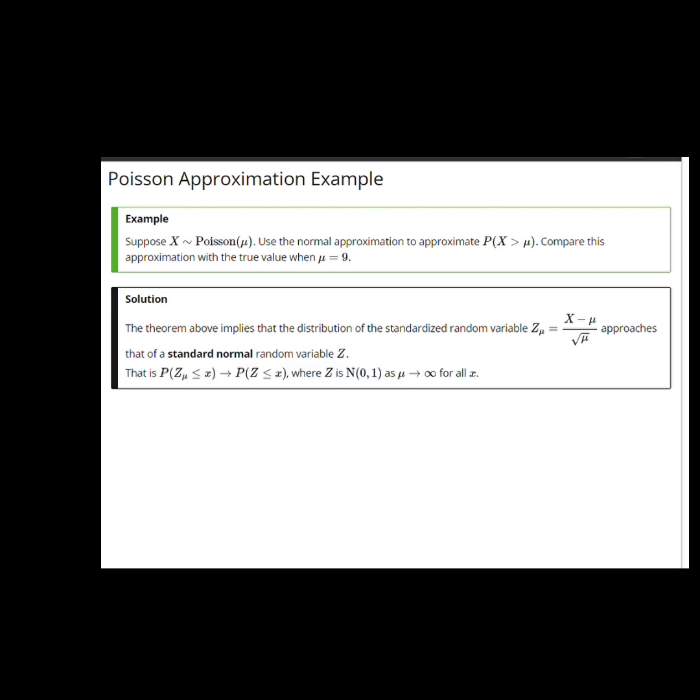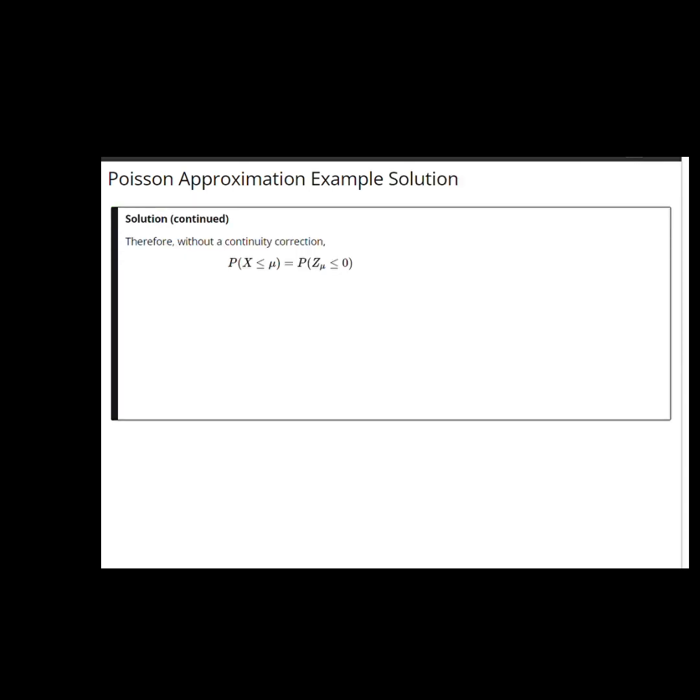The convergence of the cumulative distribution function for the random variable z sub mu tells us that the probability z sub mu is less than or equal to x will converge to the probability z is less than or equal to x, where z is normal 0, 1, as mu goes to infinity. Let's ignore the continuity correction for the moment. This means that the probability x is less than or equal to mu, I'm putting little x equal mu, is the probability z sub mu is less than or equal to 0, which, if mu is large, is approximately the probability a standard normal is less than or equal to 0. And by the symmetry of the standard normal density, we know that's 1/2. Of course, the probability x is greater than mu also approaches 1/2.